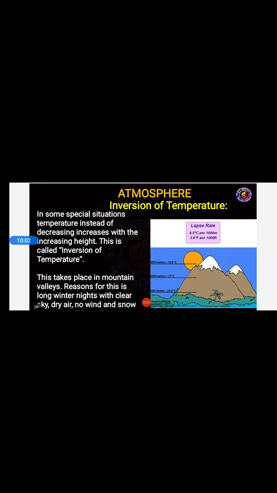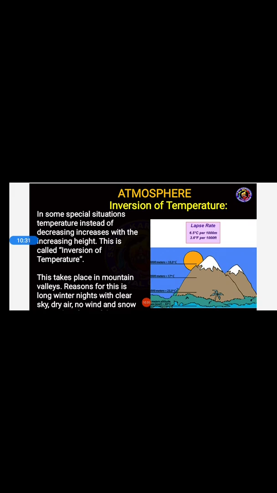Now let us see the inversion of temperature. In some special situations, temperature instead of decreasing increases with the increasing height. This is called the inversion of temperature. What happens here, students? In some situations, not in every situation, but in a few situations, the temperature instead of decreasing also starts increasing with the increase of height or altitude.